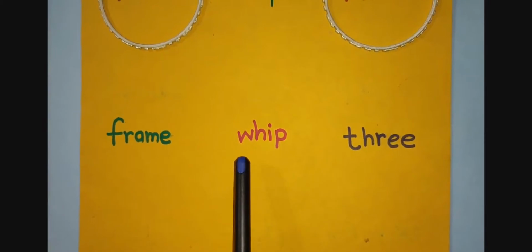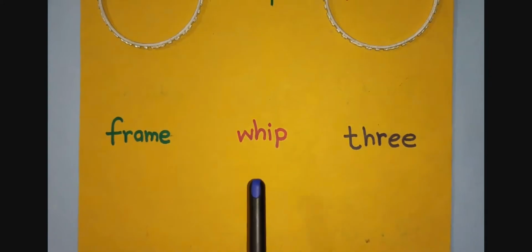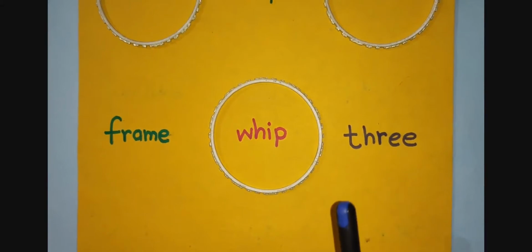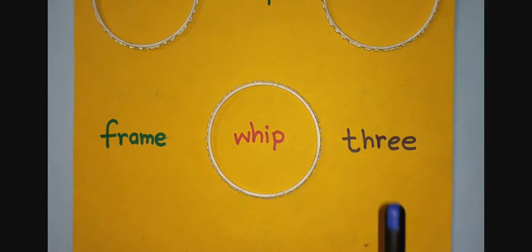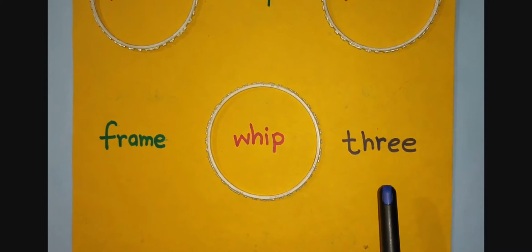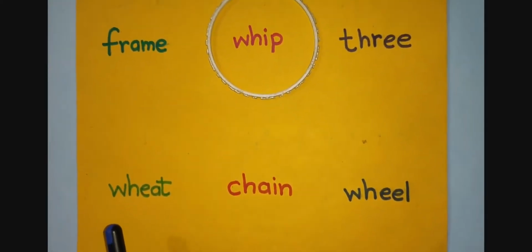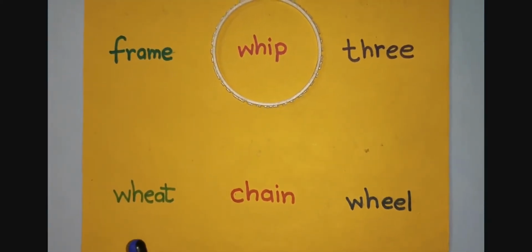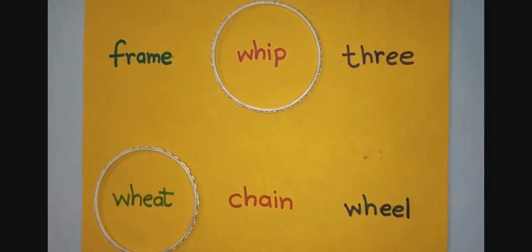Next is WHIP, whip. Whip is WH word. So we will place this bangle on whip. Next is THREE, three. Three is TH word. So we will not place bangle on three. Next word is WHEAT, wheat. Wheat is WH word. So we will place this bangle on wheat.